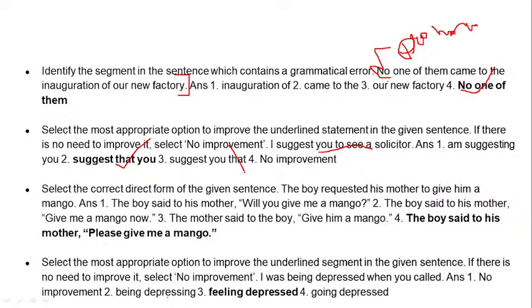Okay, so you have to change it into the direct form, and for this there are some important things that you need to keep in your mind. That is, remember the verb being used over here. Okay, the verb used over here is requested, and you have to make sure that you choose the option of the direct form where the mood of the verb reflects.